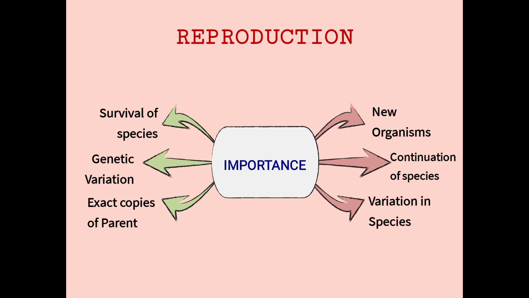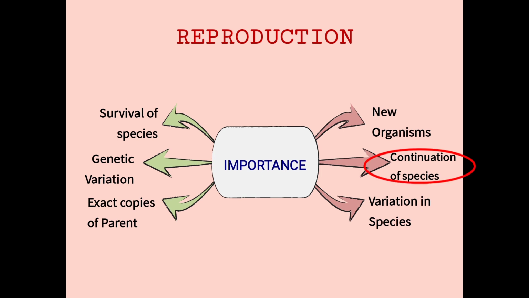First, new organisms are produced. Only with the help of this reproduction process are we getting newer organisms in this environment. Without this reproduction, there will be no newer individuals or new organisms spreading in this environment. So the first point is new organisms, and the second one is continuation of species.